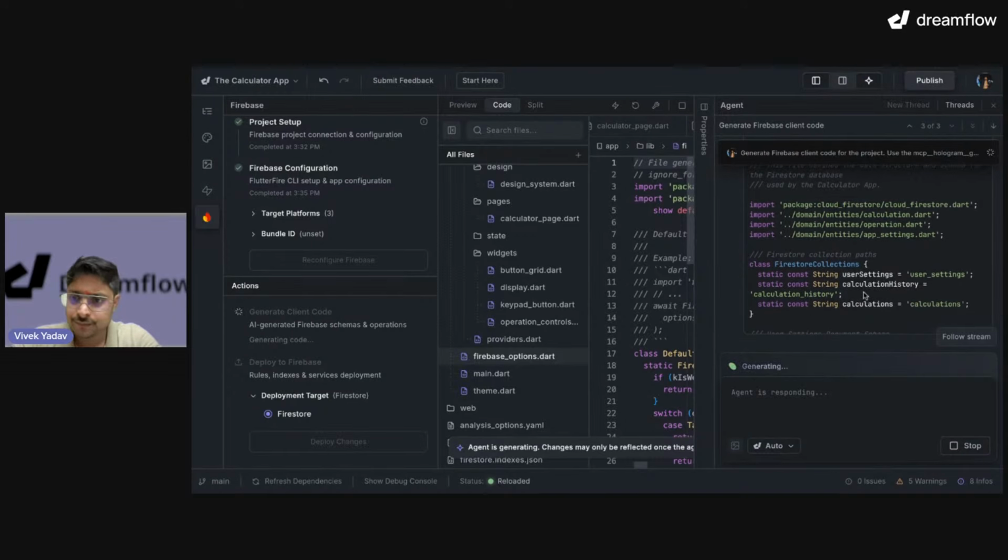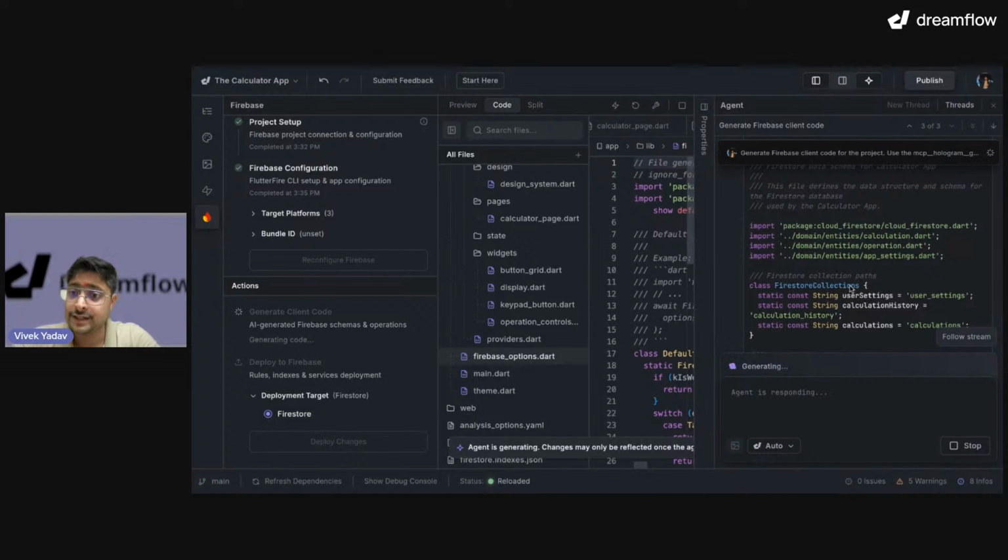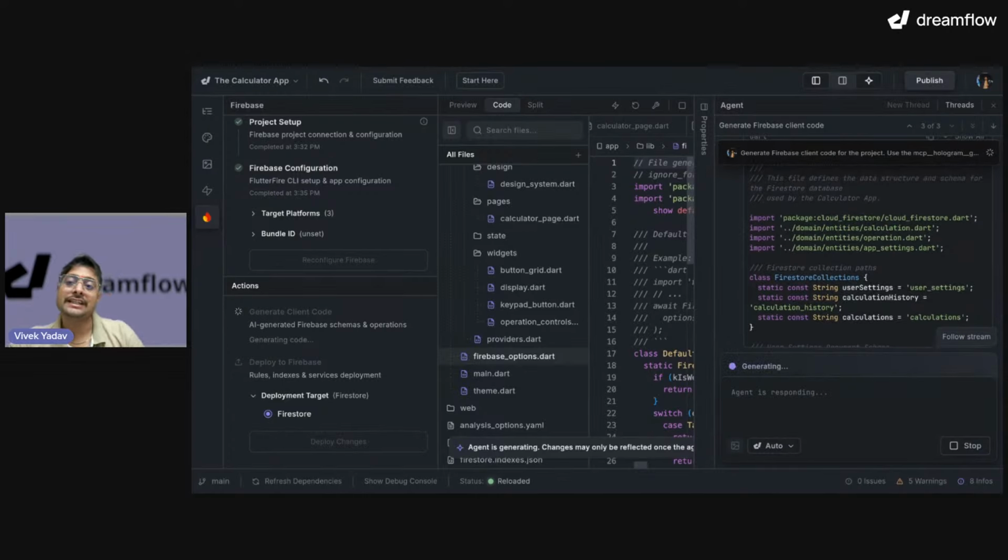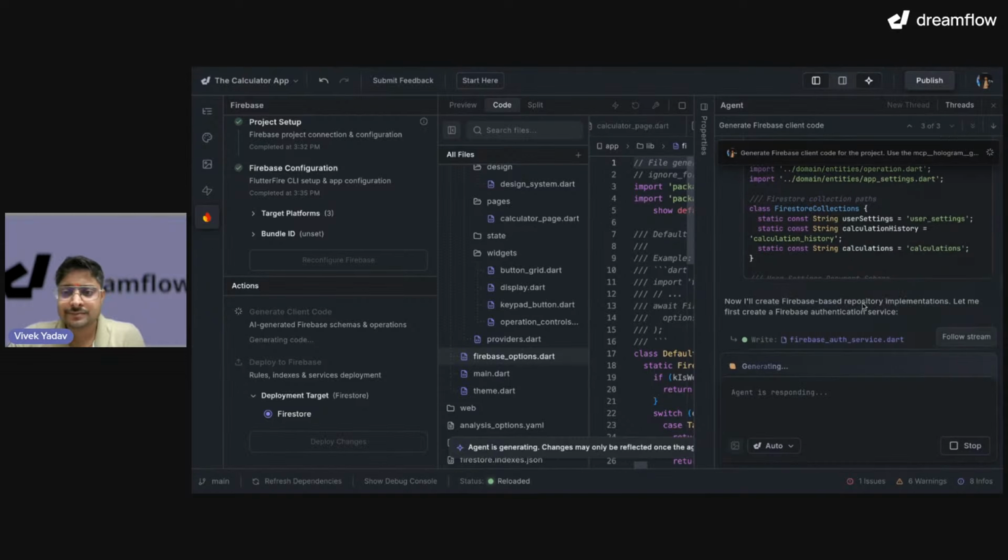So it is creating a lot of Firestore collections by itself. The agent understood how many collections I want to store data on Firebase, and that is how it is doing it. So using Firebase or Firestore, I can always have my offline first application, and whenever my application has internet or gets a Wi-Fi connection, it will automatically sync. The application will automatically sync my data from local to Firebase. Okay.